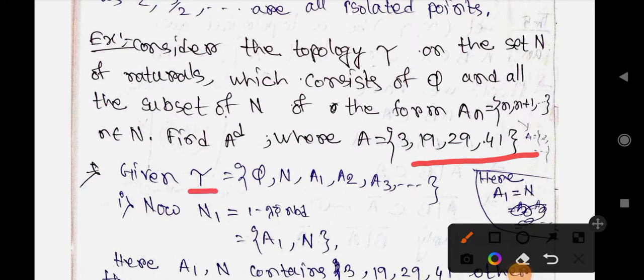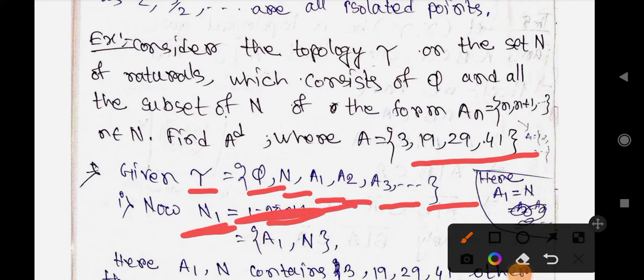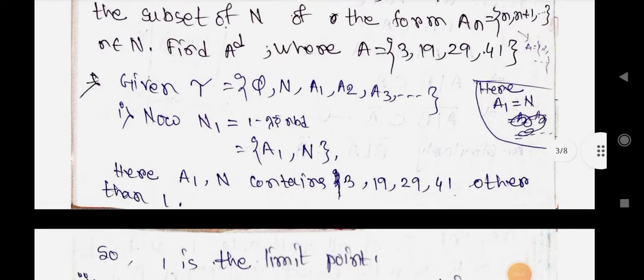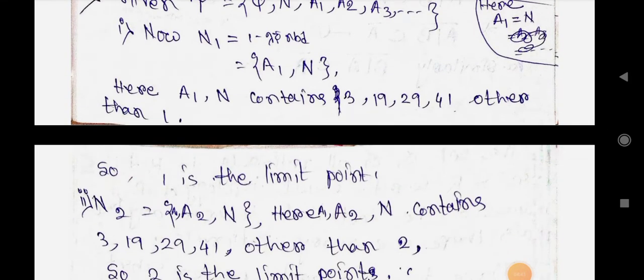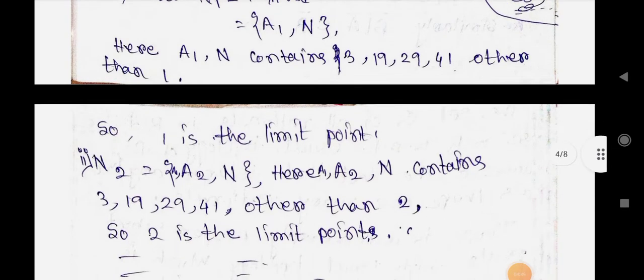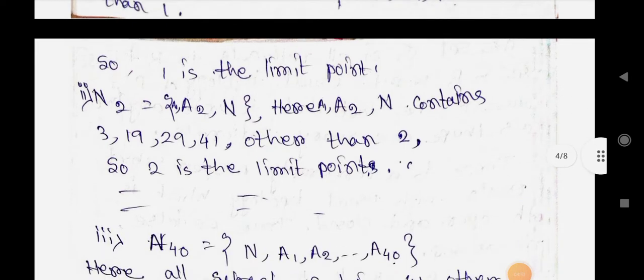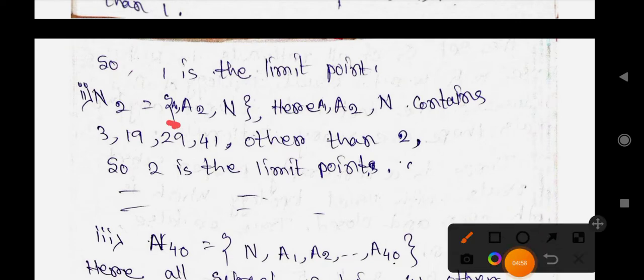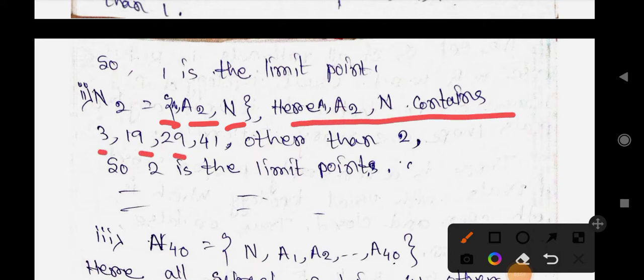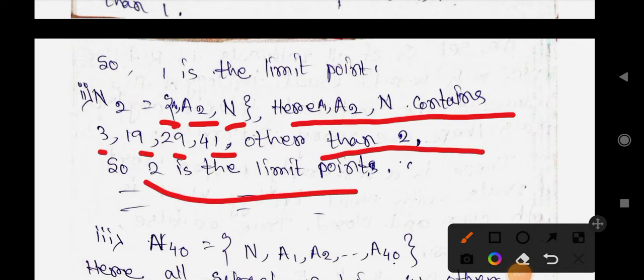Given tau equals phi, N, A1, A2, A3 and so on. Now the neighbourhood of 1 is N1 equals A1 equals N. Here A1 contains 3, 19, 29, 41 other than 1, so 1 is a limit point. Next, N2 equals A1, A2, N. Here A1, A2, N contain 3, 19, 29, 41 other than 2, so 2 is a limit point.